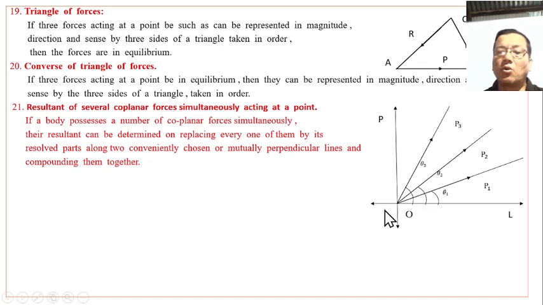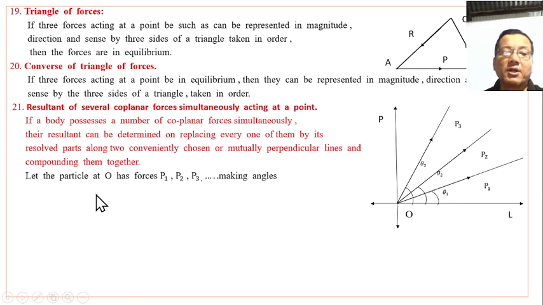You can see in the figure, at point O, the force P1 makes angle theta 1 with OL, P2 makes angle theta 2, and P3 makes angle theta 3, all coplanar.